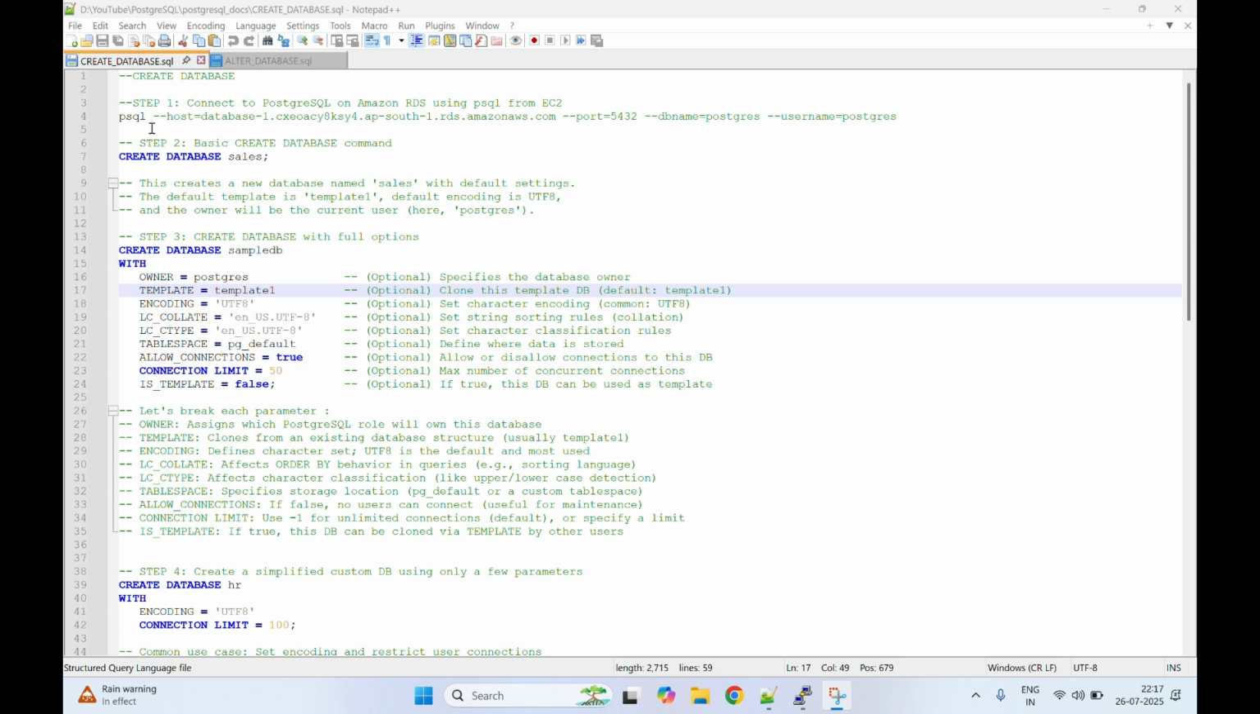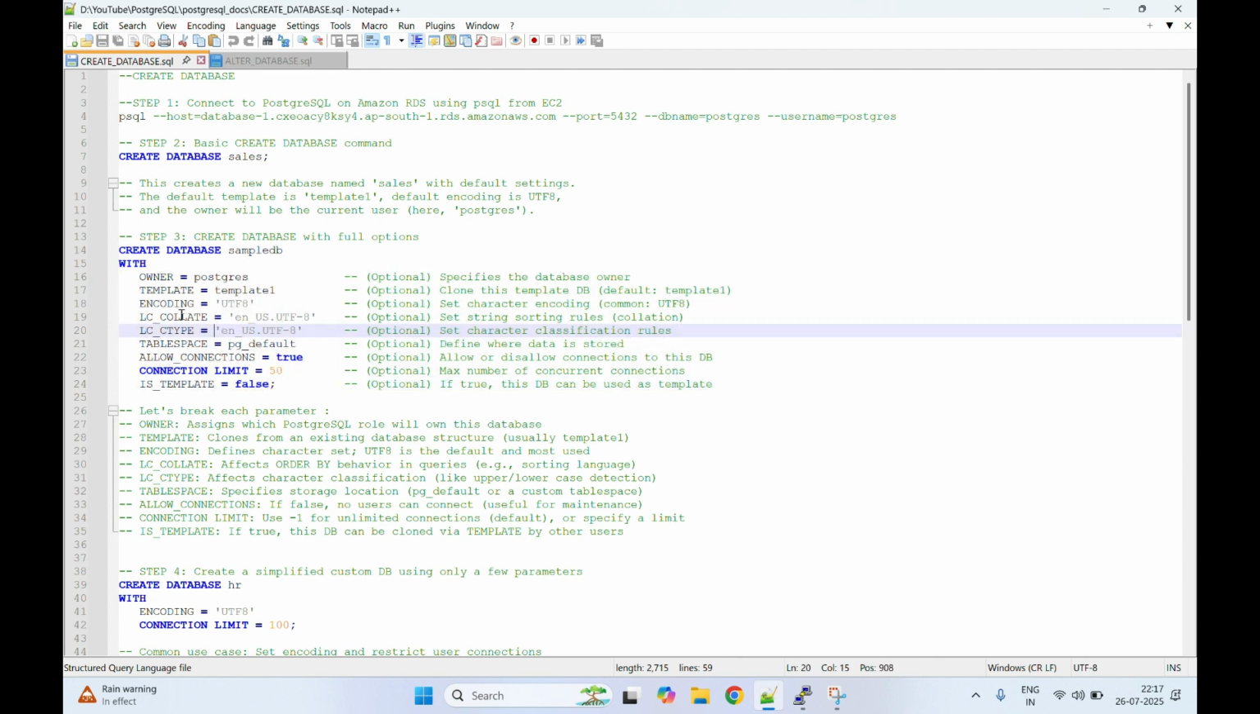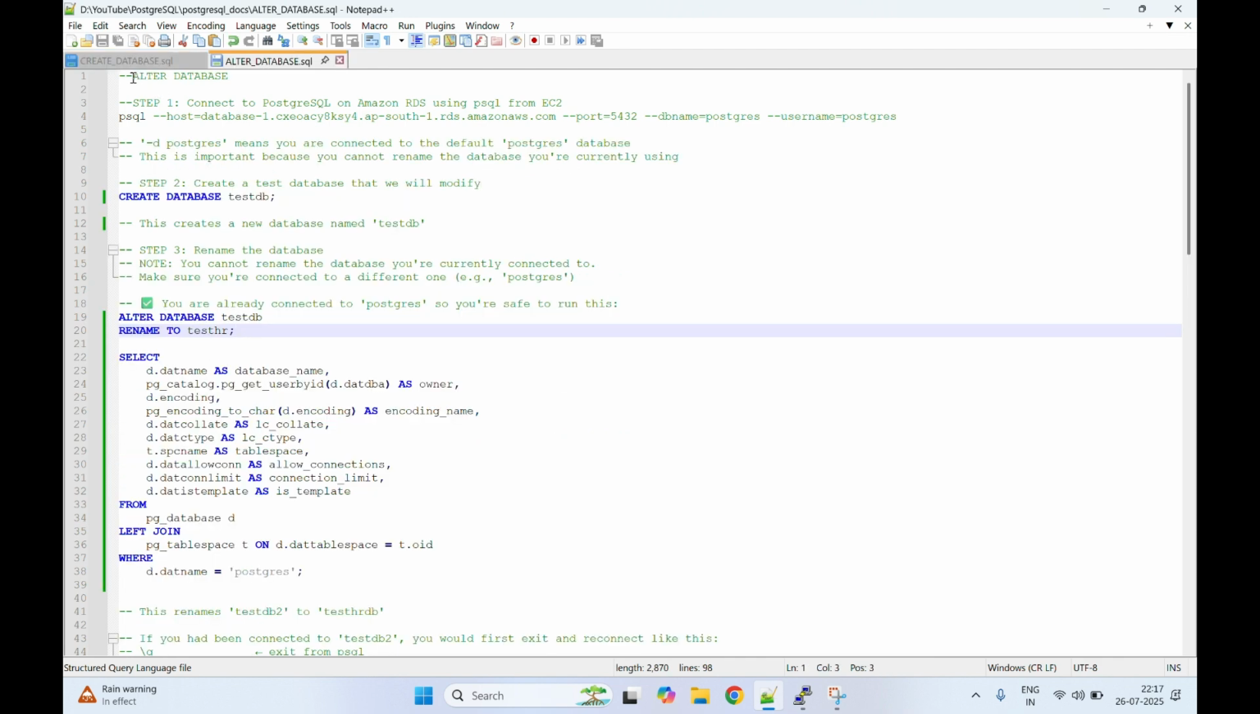Hi there. In the previous video, we saw how to create a database in PostgreSQL. We created it with these configuration settings. But think about if tomorrow you need to change any of the parameters, like the owner, the encoding, the tablespace, or the connection limit. Whatever parameter you need to change, in that situation you have to alter the database. So you should know how to alter a database. The next video is all about alter database.